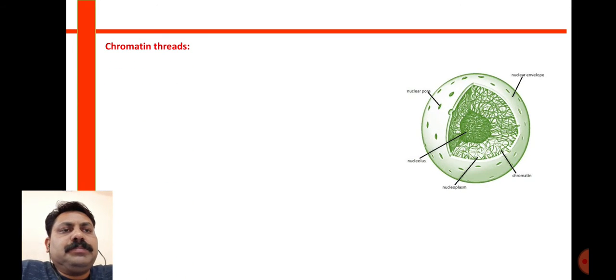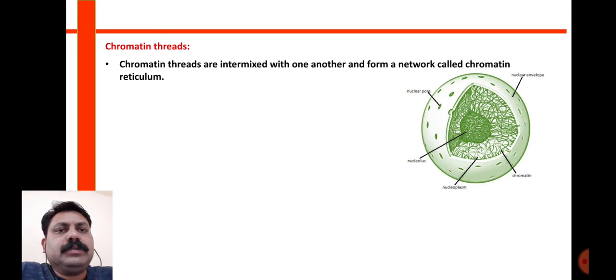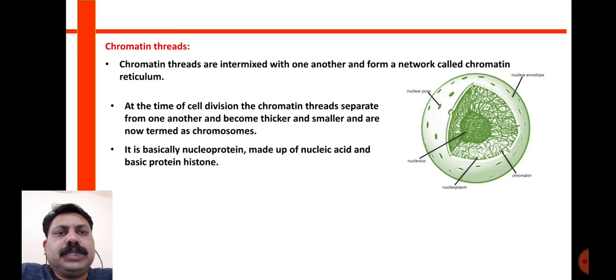The second important component is the chromatin threads. So chromatin material, I repeat again, is composed of proteins and DNA, and this chromatin material is the important component of carrying the hereditary information. This is also called the chromatin reticulum.